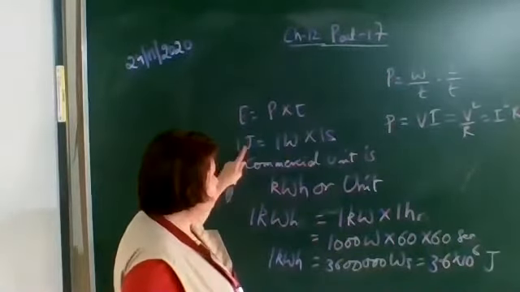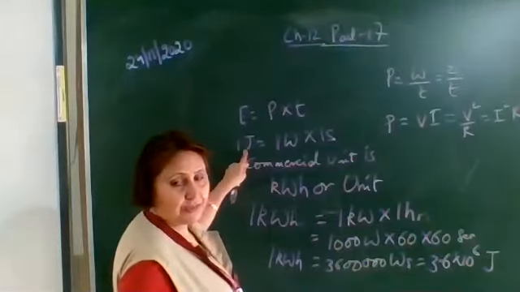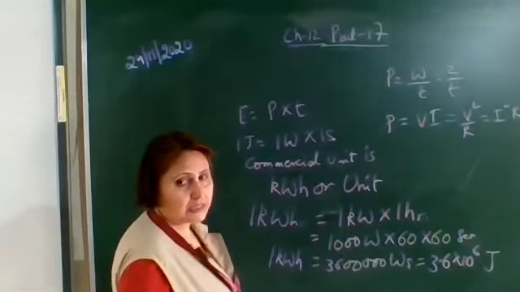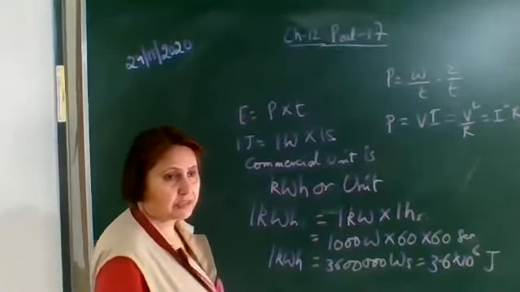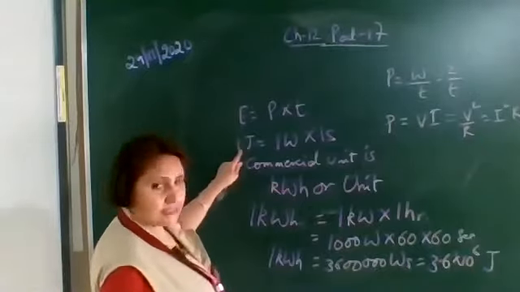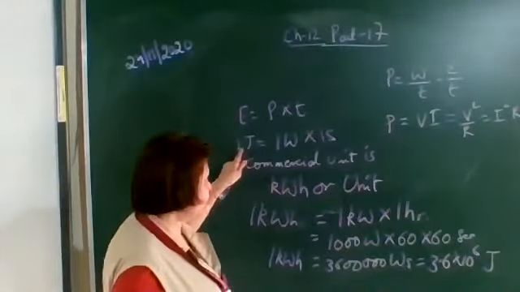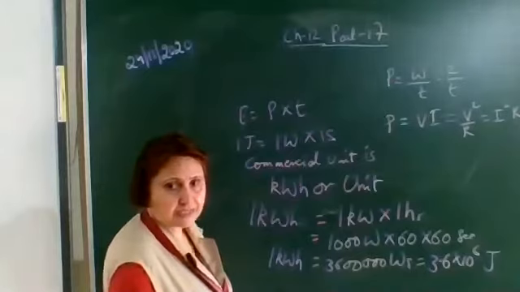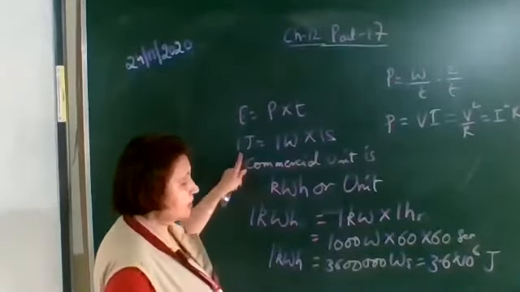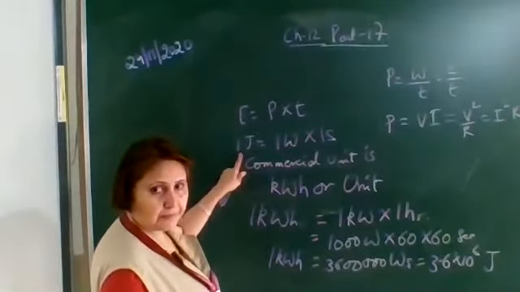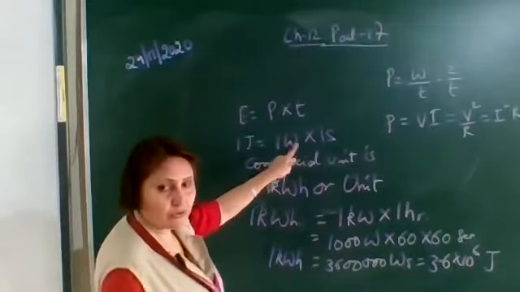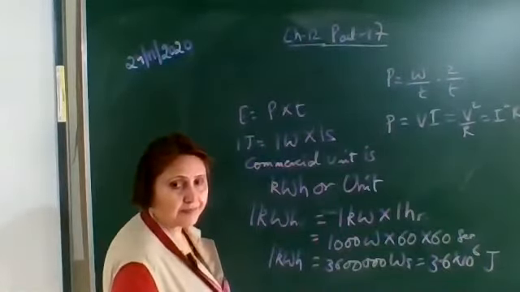In the same question write down: what is the SI unit of electrical energy? The SI unit is joule, where 1 joule is equal to 1 watt into 1 second.